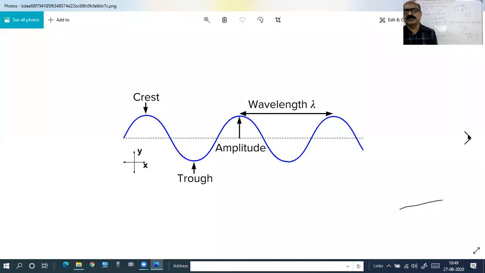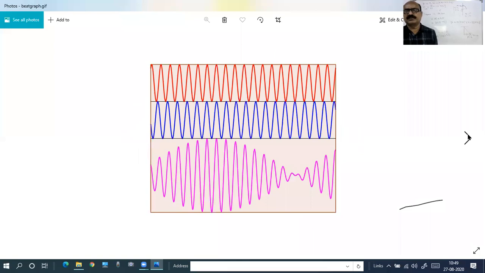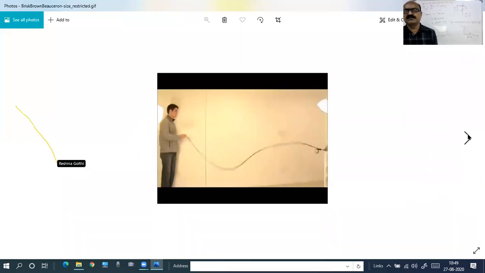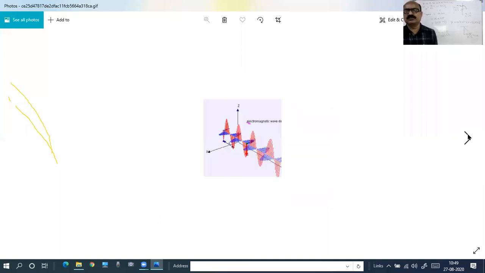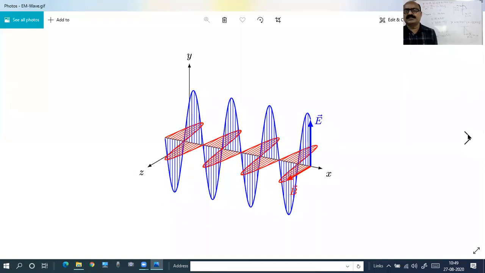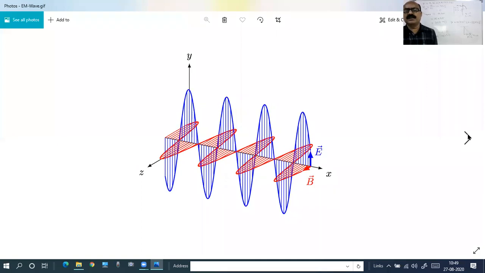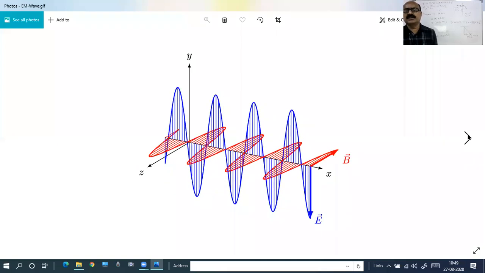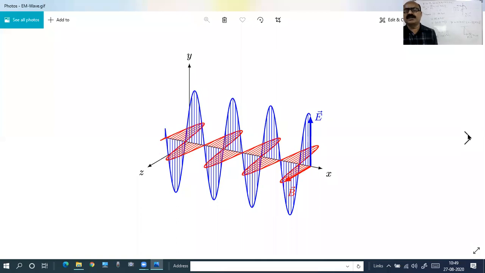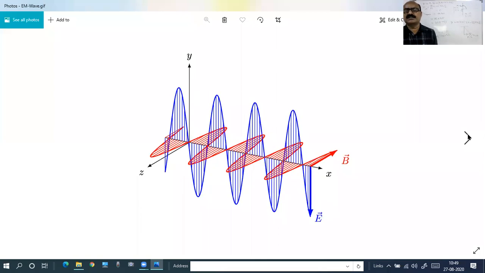See how transverse waves are produced in a stretched string. All the elements are vibrating perpendicular to the direction of wave propagation. This is an electromagnetic wave. The change in electric field produces a magnetic field, and the magnetic field produces an electric field simultaneously, mutually perpendicular, and they propagate along the z direction.